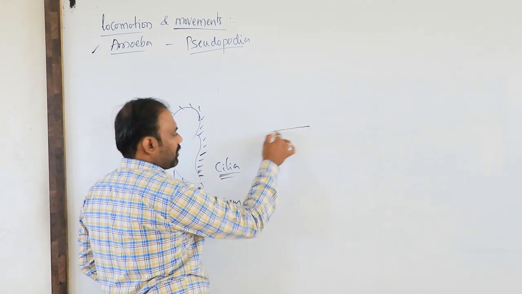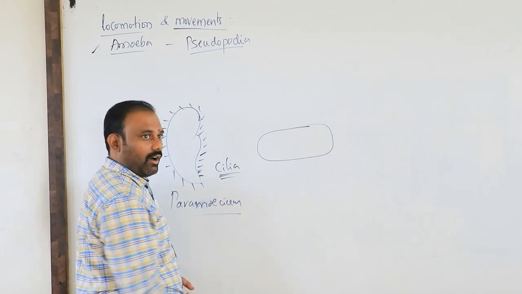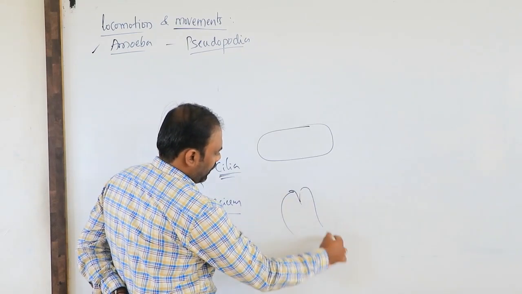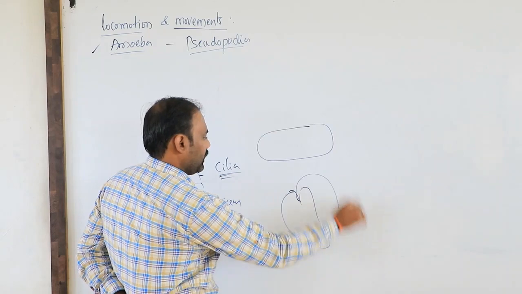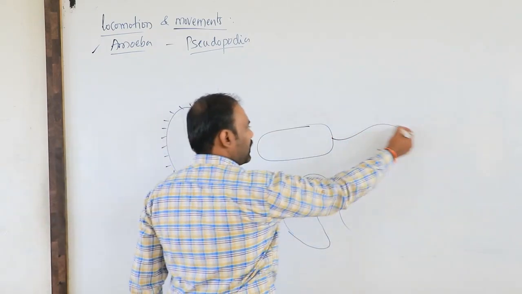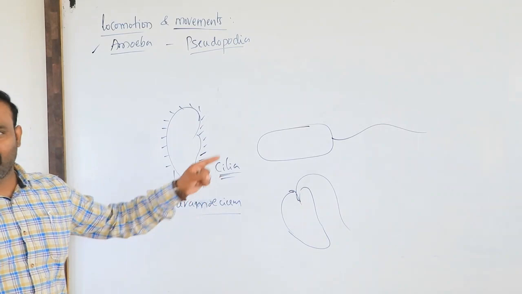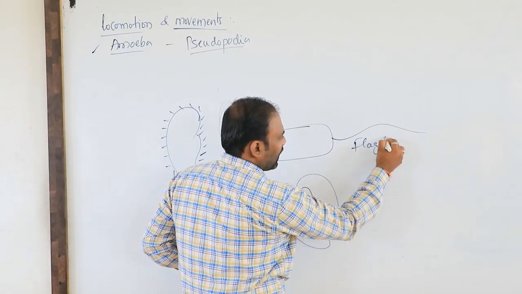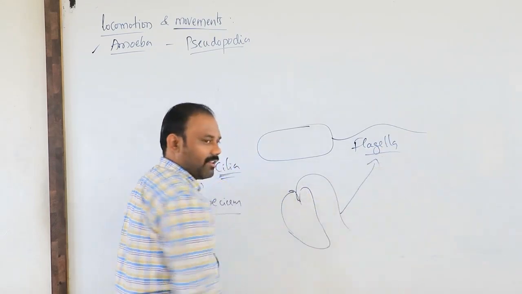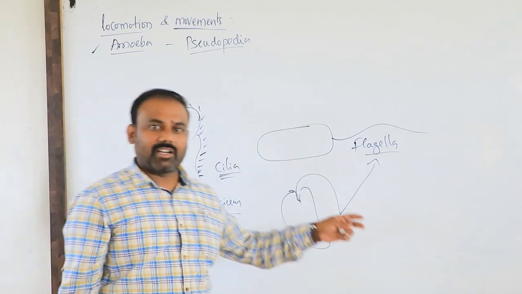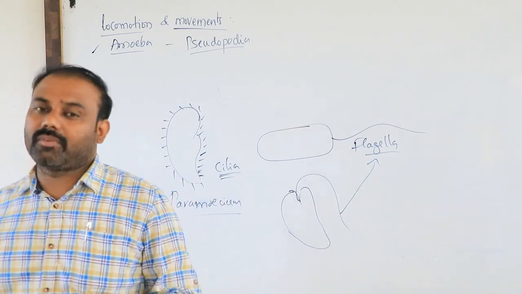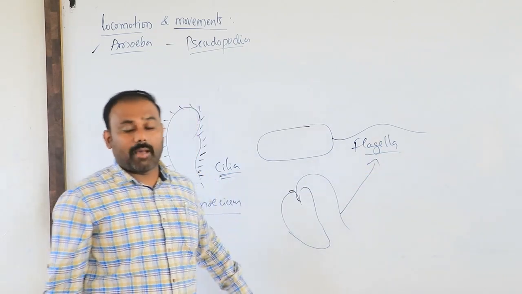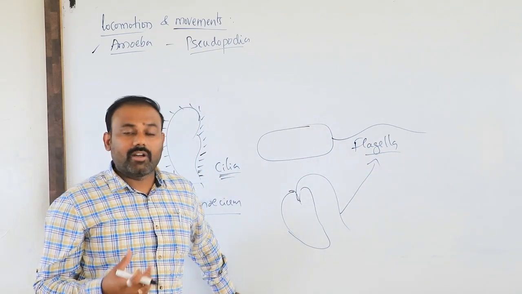And when we have some bacteria, that is Kingdom Monera, or we can take the example of Euglena, here we have locomotory organs called flagella. This bacteria may contain one flagellum, sometimes two, or sometimes a bunch of flagella, that is monotrichous, lophotrichous, amphitrichous.